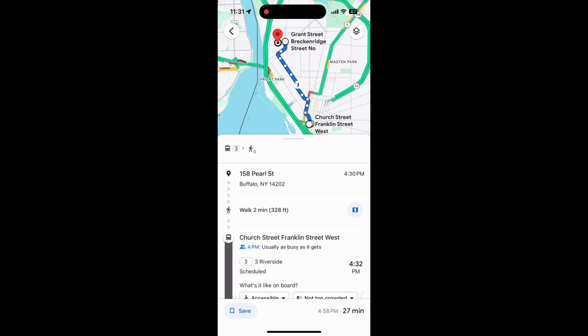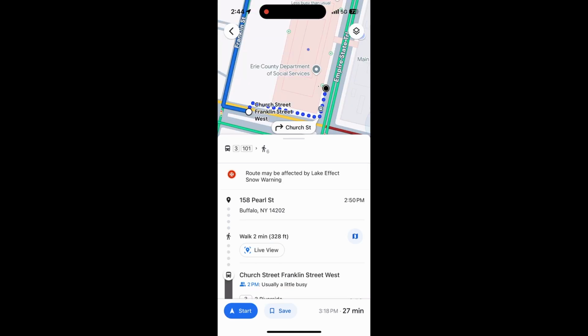For our trip, we are going to select the top option and take the number 3 Grant Street bus. If you zoom in at the top of the map, you can see your starting location. The dots reflect walking directions, while the solid line reflects the bus trip.